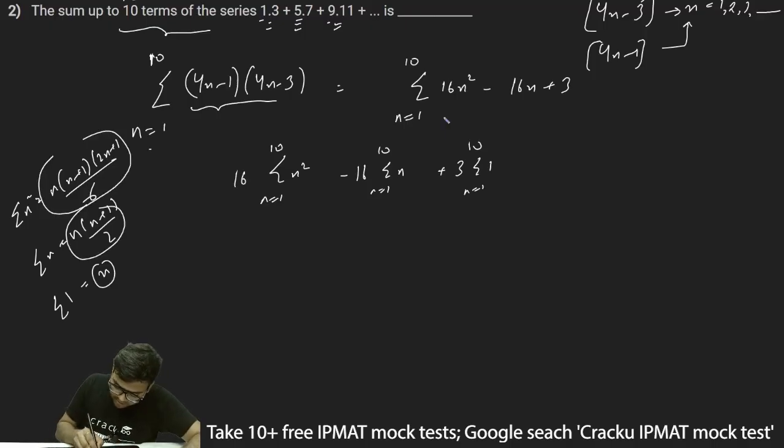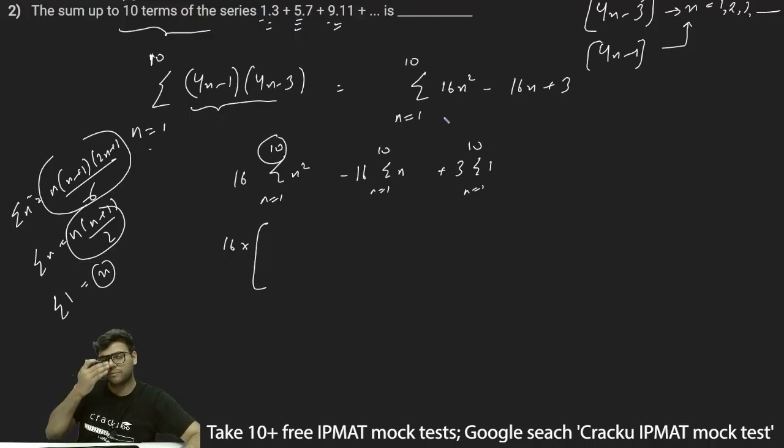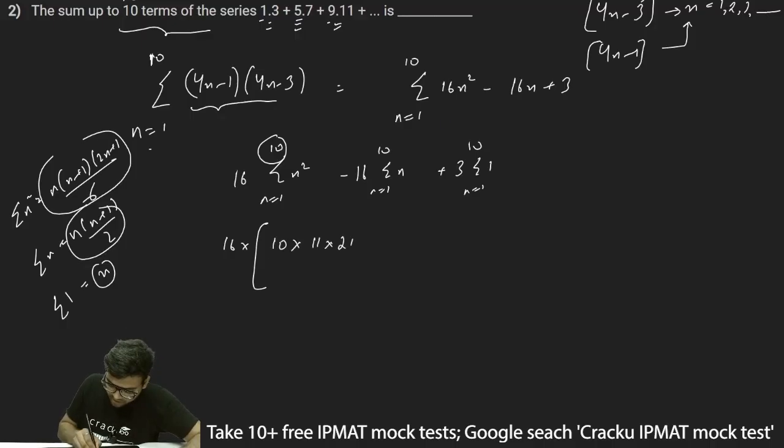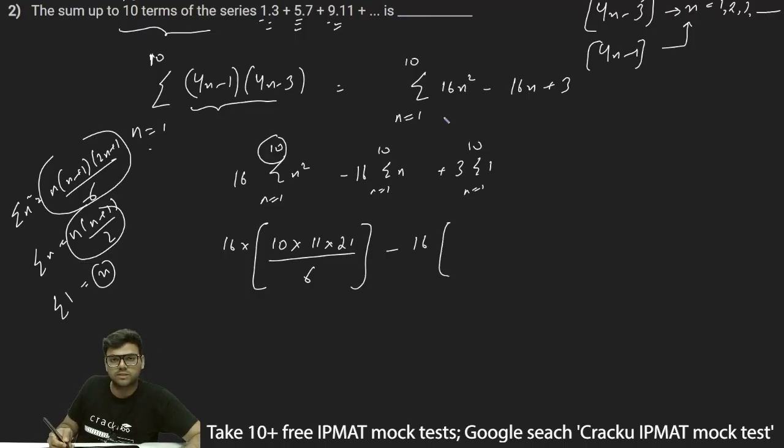So I'll directly write sigma n square as n into n plus 1 into 2n plus 1 by 6, and I'll put n is equal to 10 here, because ultimately I have to find the sum for the first 10 natural numbers. So n is equal to 10. This will be 10 into 10 plus 1, which is 11, into 2n plus 1, which is 21. So 10 into 11 into 21 divided by 6, minus 16 into the sum of the first 10 natural numbers, which is 10 into 11 by 2, plus 3 into 10, since there are 10 terms and n is equal to 10.